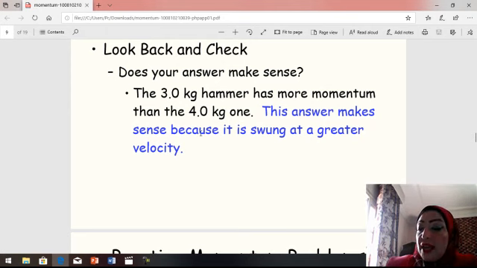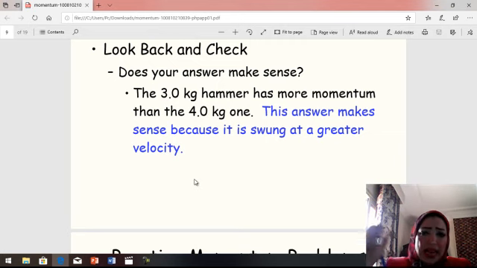From this equation, what did you get? As mass increases, momentum increases, and as velocity increases, momentum increases. So mass is directly proportional to momentum, and velocity is directly proportional to momentum.